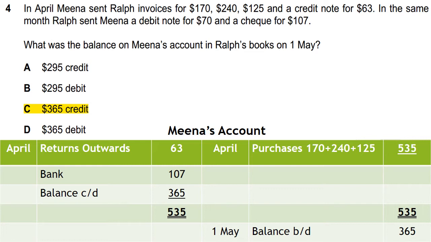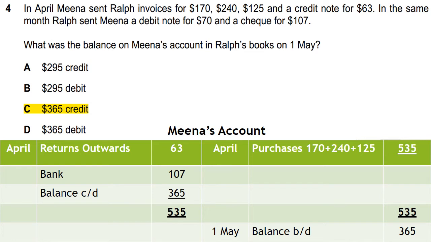The three invoices received by Ralph from Meena are purchases for Ralph. The 3 invoices, 170 plus 240 plus 125, will be equal to 535. Total purchases will be 535 during the month. And the 63 credit note means return outwards for Ralph, that is 63.